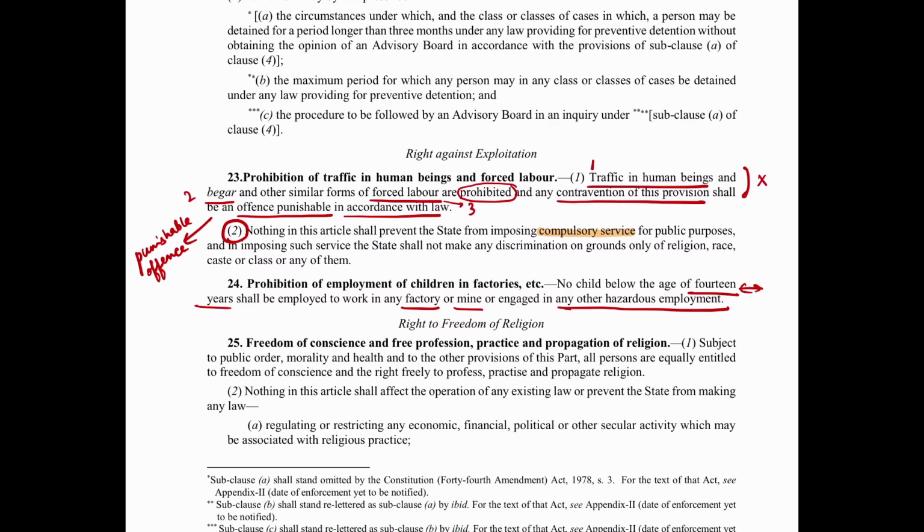Now notice that the original constitution has not talked about the safer places. Let's say dhabas, restaurants, tea stalls, hotels, wherein they are making the children work, or they were making, because now it is actually not allowed. But how did it come? We'll talk about it. But the original constitution does not talk about it. The original constitution talks only about factory, mine, or any hazardous employment.